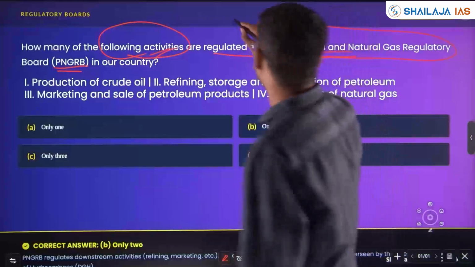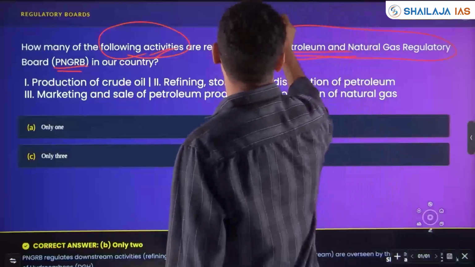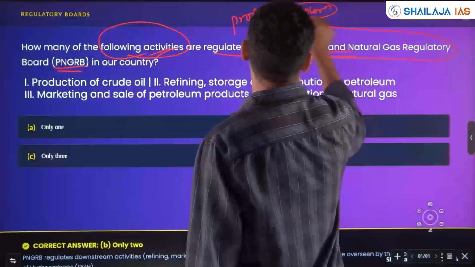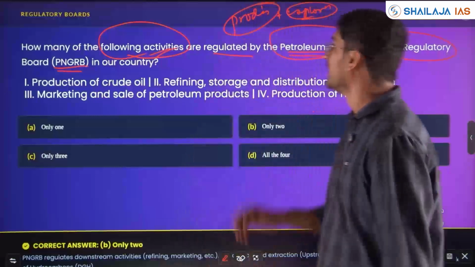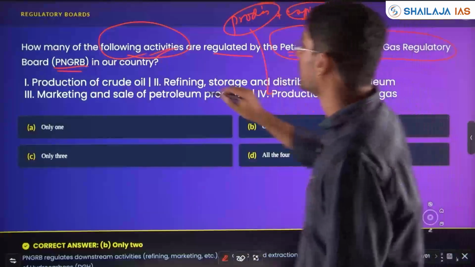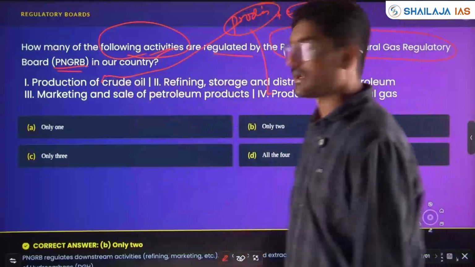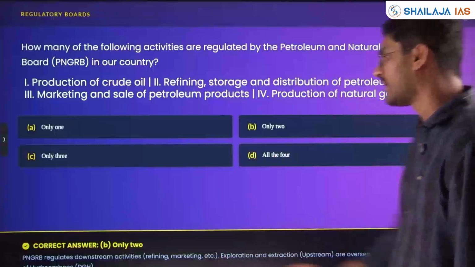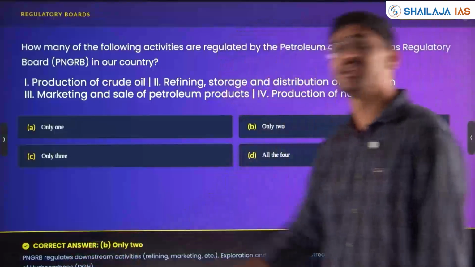What are upstream activities? Production, exploration of natural gas and petroleum. These are looked after not by PNGRB, but by the Directorate General of Hydrocarbons, DGH.